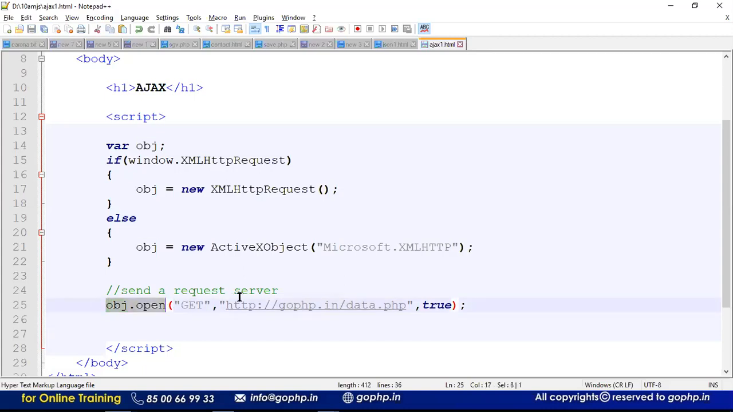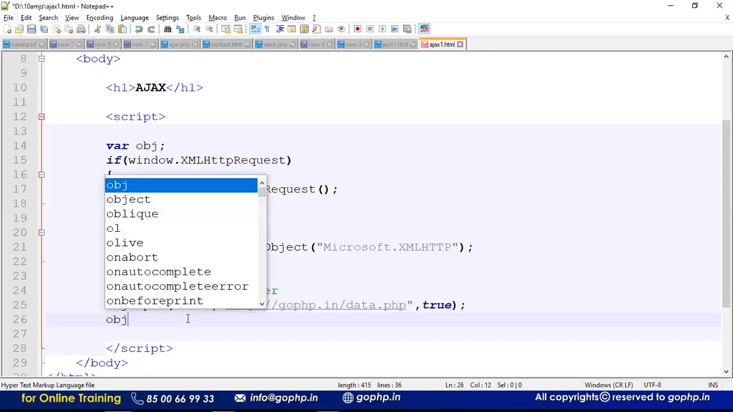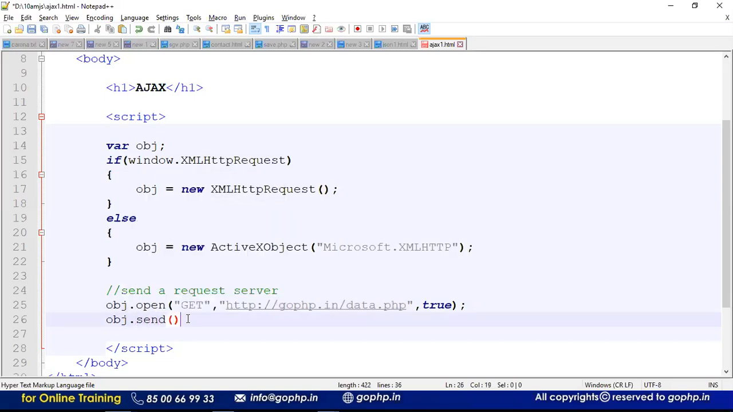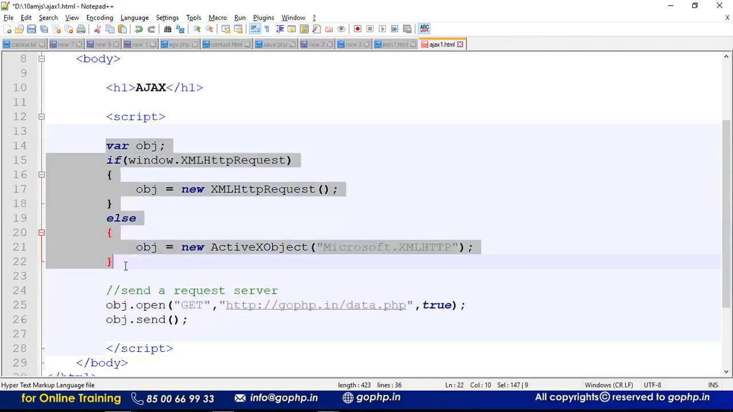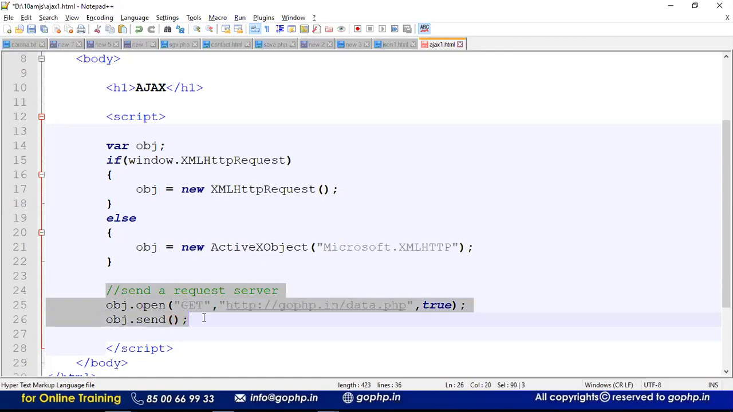So by using this method, you made the connection successfully. After that we have to send this request to the server. To send this we have a method called obj.send. By doing these 2 steps, you are sending a request to the server. So what we did here: we created the AJAX object, and once the AJAX object is ready, we send a request to the server. Now we need to handle the response. To handle the response, we have some predefined properties and methods. We have to check those properties; we'll see those also.